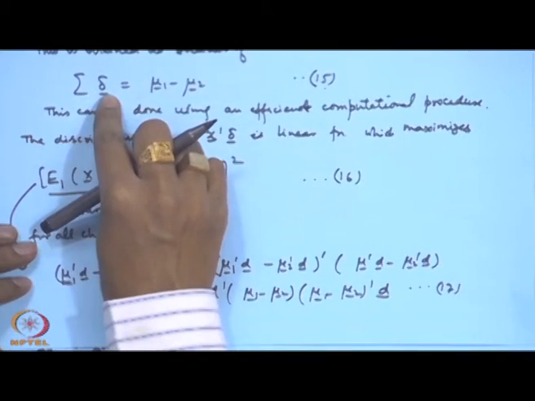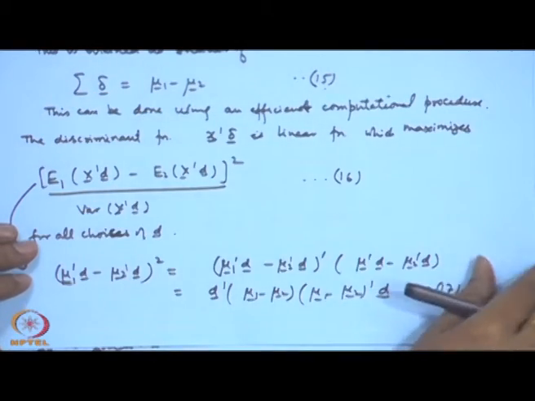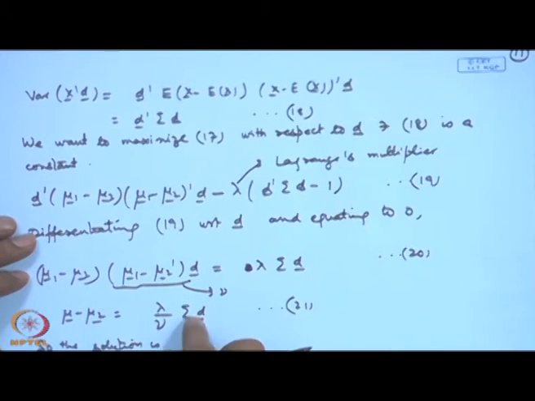Because delta you see here, it was sigma delta is equal to mu 1 minus mu 2, that is the solution here. So, here you can see that solution is proportional to delta.